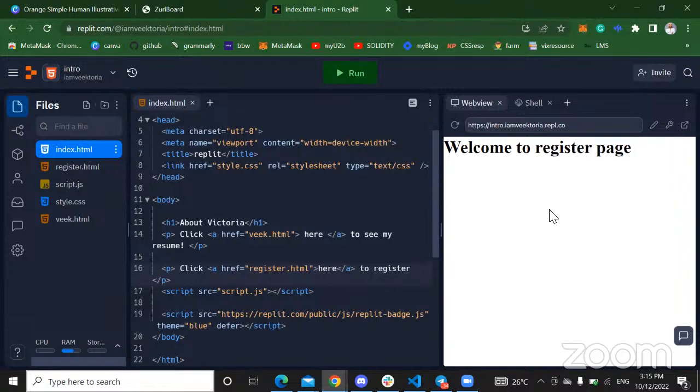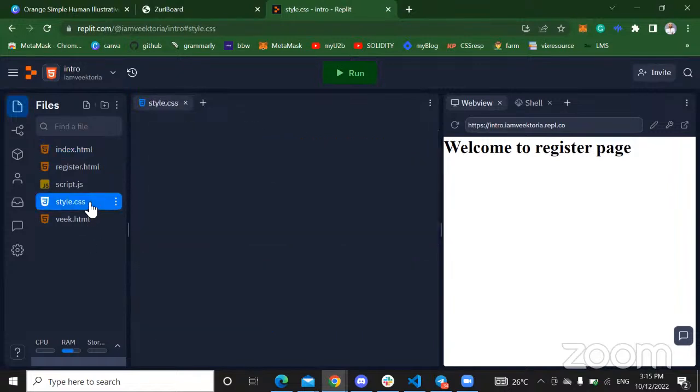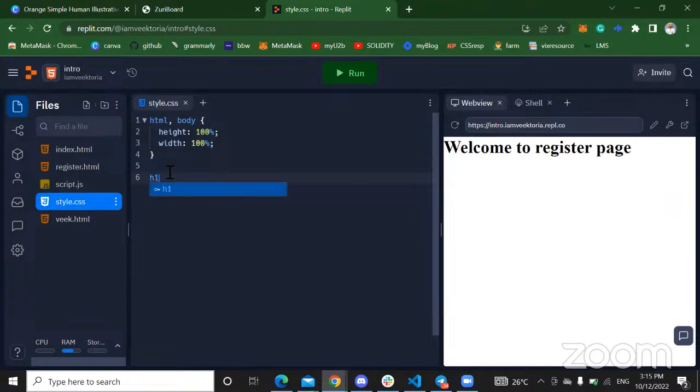So for CSS, yes, you can apply a single CSS style to different pages, right? So we have our CSS file here. Let's say you have a style for all your H1 tag. For all your H1 tag, let's say you are saying the color of the H1 text should be red, right? The color of the H1 text should be red.